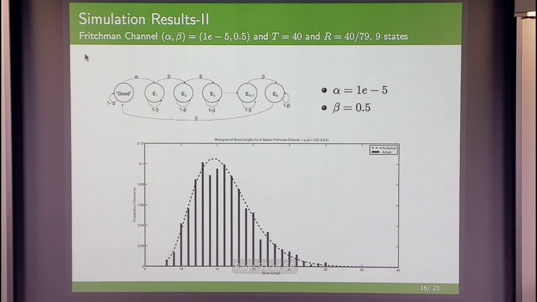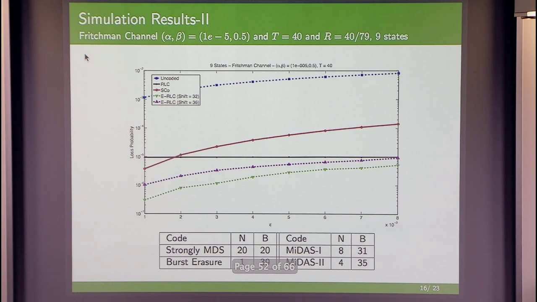If we go to more sophisticated, higher order models, such as the Fritchman channel, then it turns out that the burst losses are hypergeometric distributions. In this case, we can actually get a lot better performance gains than the classical codes. In the Gilbert-Elliott channel, because of the exponential distribution, it actually somewhat favors classical codes. But if you have longer bursts, then we can get up to an order of magnitude gain over the baseline schemes, which is what is shown in this simulation.